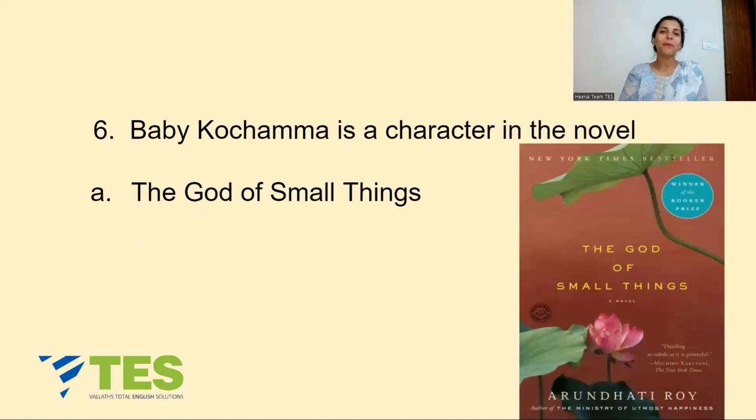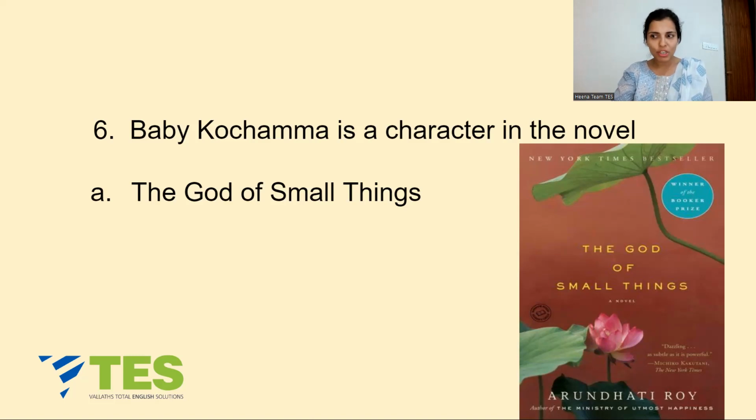ये. Baby Kochamma is from The God of Small Things by, of course, Arundhati Roy, winner of the Booker Prize. The God of Small Things was published in the year 1997. Okay. Now this work is a fictional family drama which is set in Kerala, a town in Kerala called Ayemenem. It tells us about 2 years. The story shifts between 2 different years, 1969 and 1993.